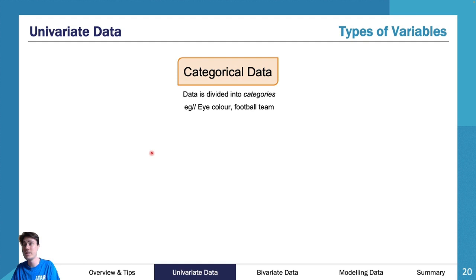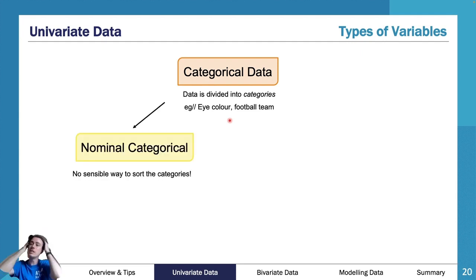Now, what's really cool about those things is you can't really order them. Like, sure, maybe a football team, you can order it by the ladder, but you can't really order it. There's no way of ordering these things. But there are ways of ordering other categories. So order is our way of subcategorizing categorical things. So we have nominal, which is, there's no sensible way to sort these categories. So if I'm doing eye color, it doesn't really matter the order of it. I can do brown eyes first, I can do blue eyes first, I can do green eyes first, I can do aqua eyes first, I can do hazel eyes first.